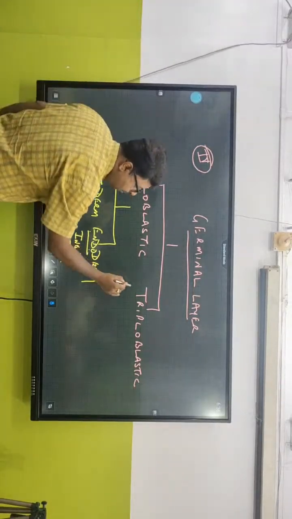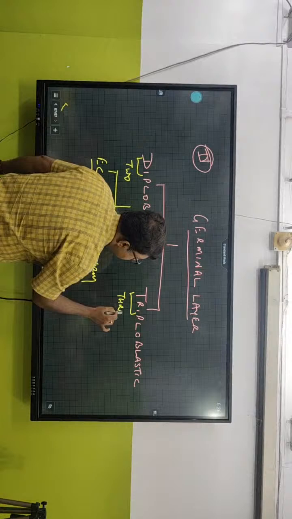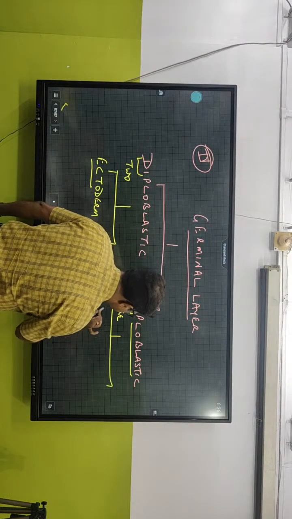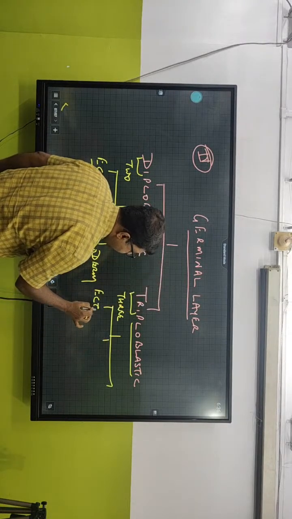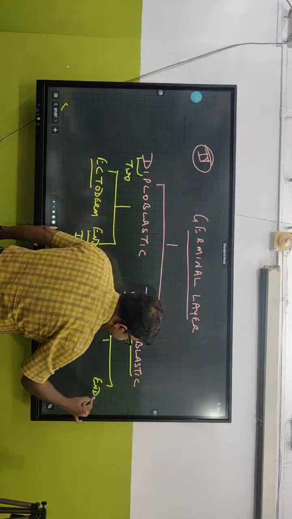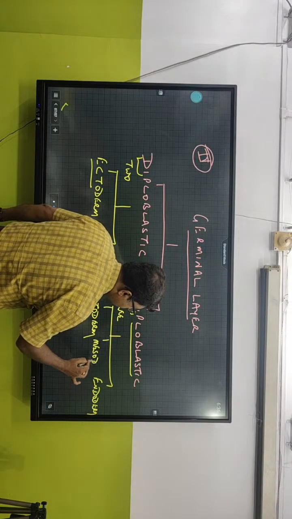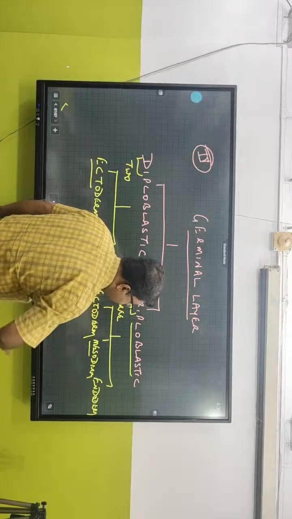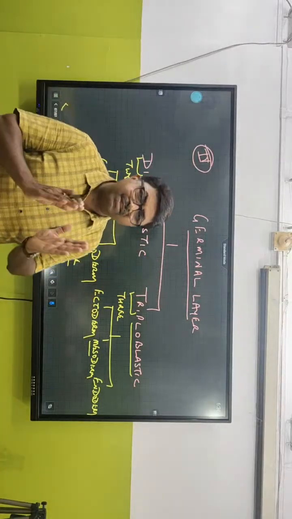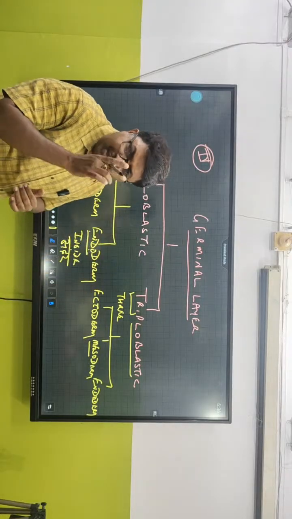Now, triploblastic. Tri means three, so they have three layers. The first one is ectoderm, outside. Endoderm, inside. And in the middle is mesoderm. Meso means middle. Whenever you come across the term meso, it is always middle. So mesoderm, mesoglea, present where? In the middle part.